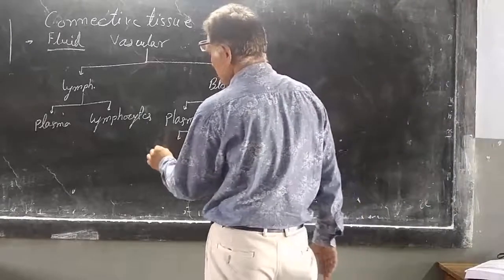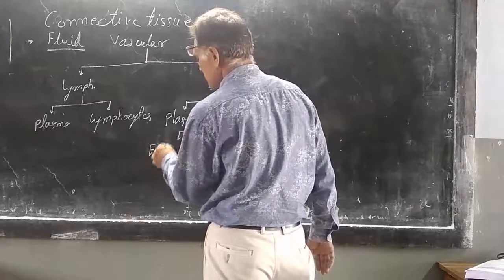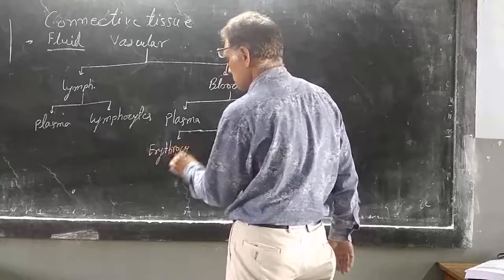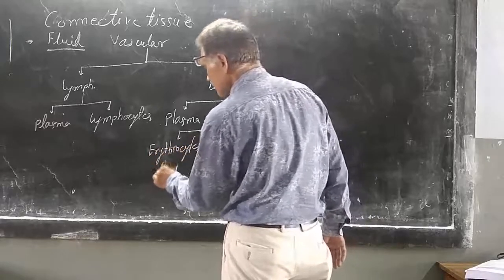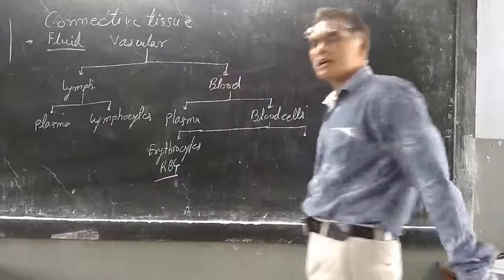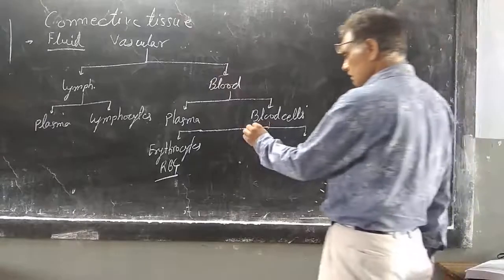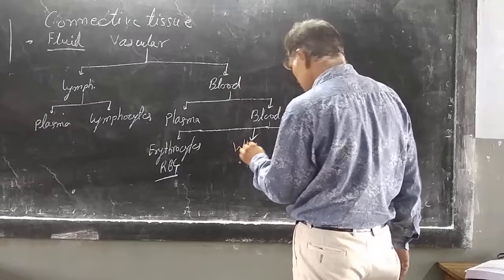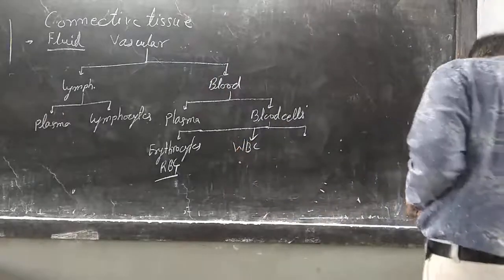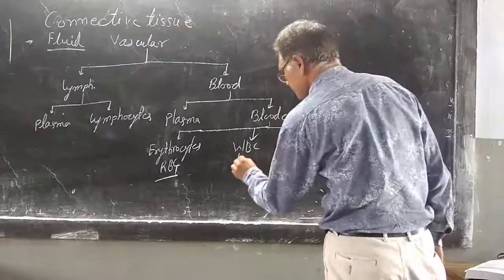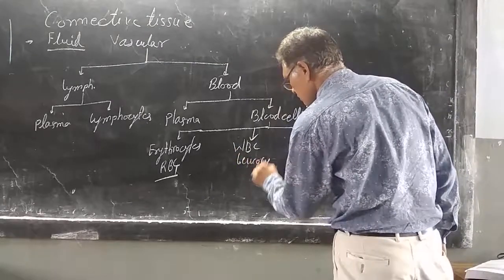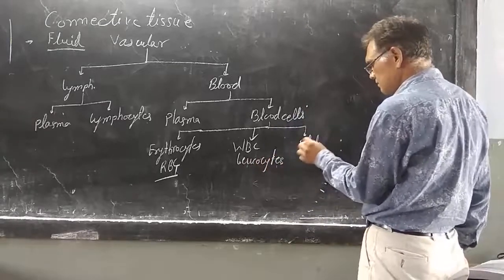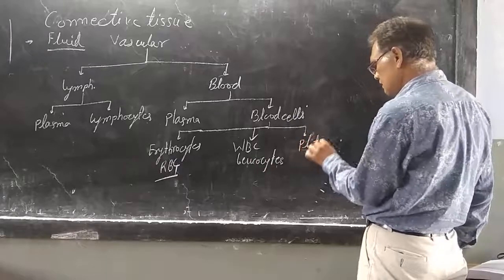First one is erythrocytes, or we can say RBC, red blood corpuscles. Second one is WBC, white blood corpuscles or leukocytes. And third one is platelets.